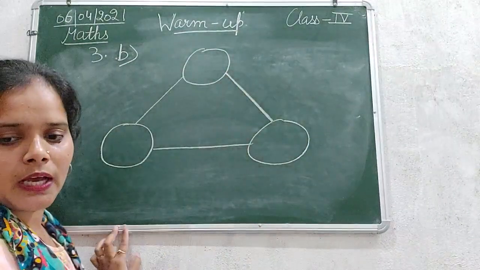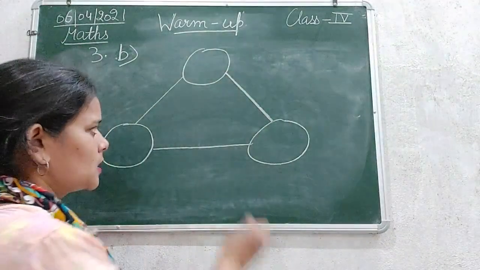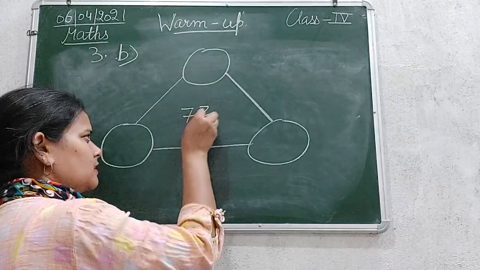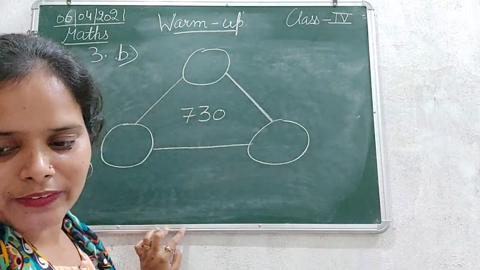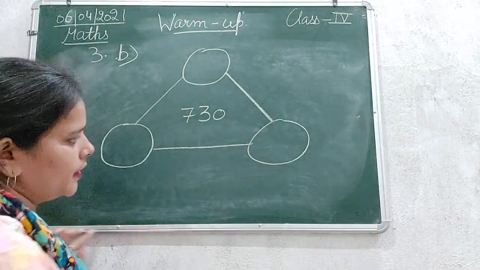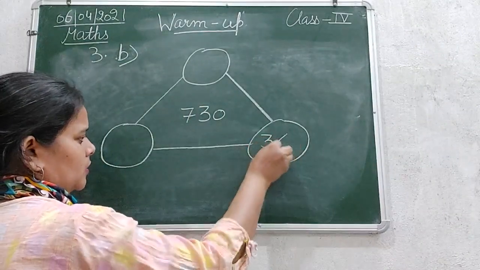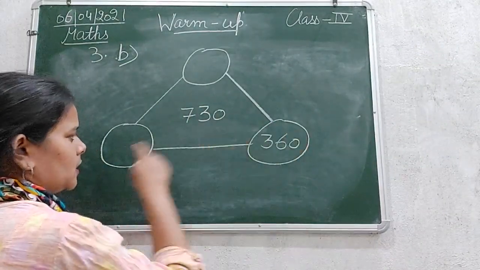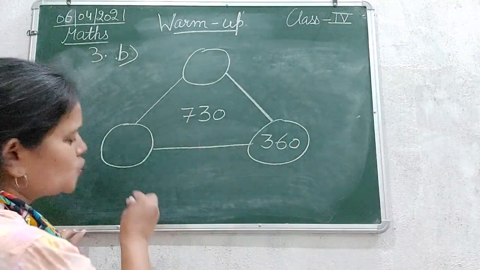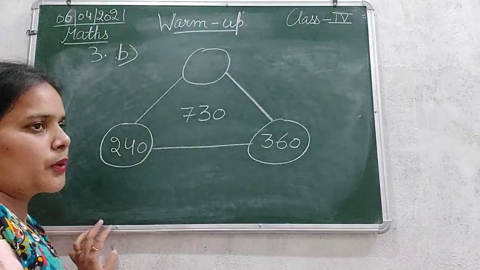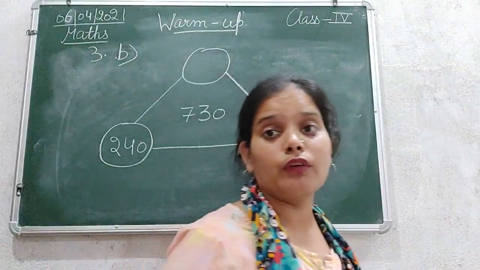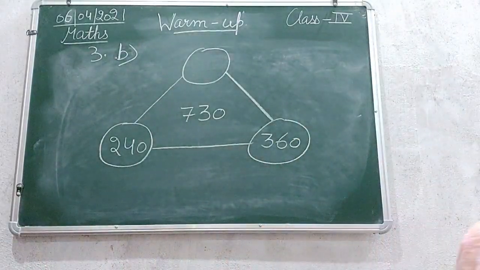Okay, and the middle number is 730. The middle number is 730 and here they have mentioned 360 and here it is 240.